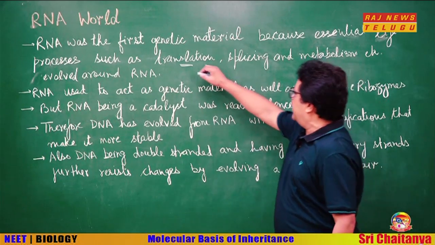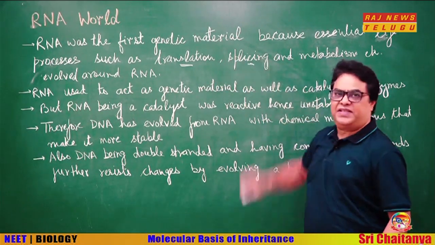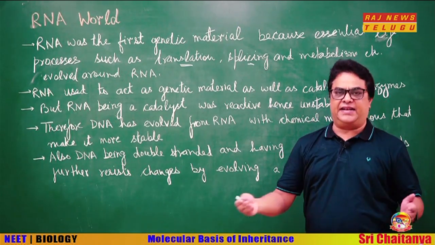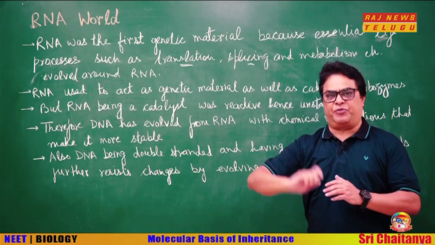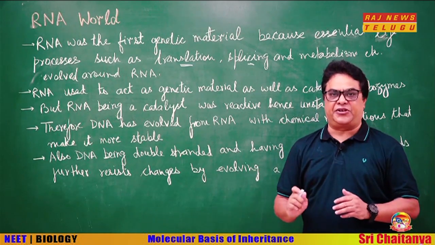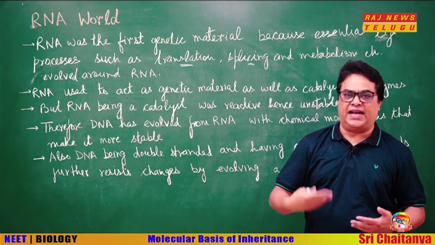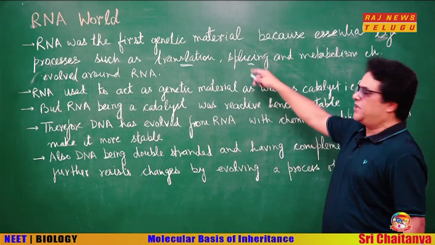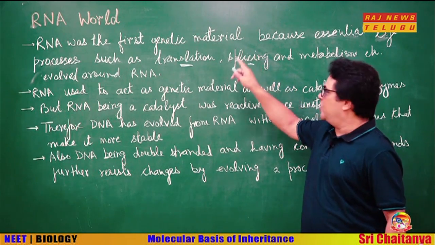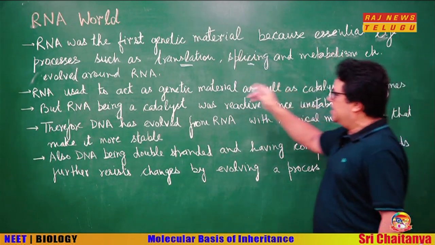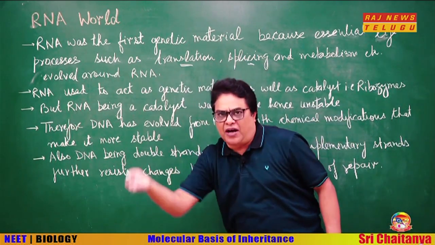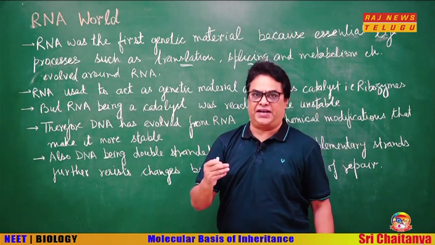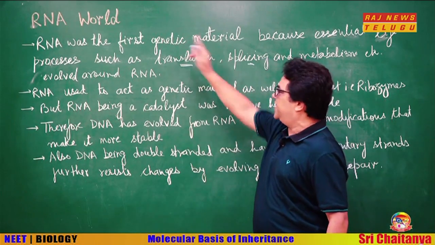Processes like translation, and splicing, a feature of eukaryotes where certain portions of hnRNA are removed, called introns, and the other portions that have to undergo translation, exons, are joined. This is splicing. This also takes place with the help of certain RNA. And metabolic processes, they all have evolved around RNA. It means the first molecule to come was RNA. So, RNA was the first genetic material.